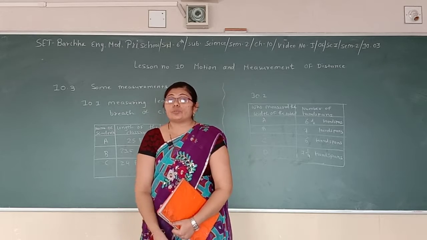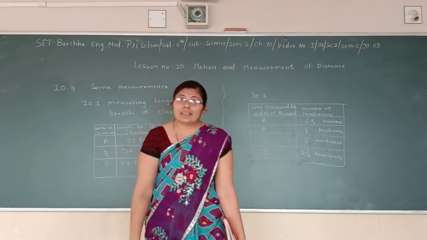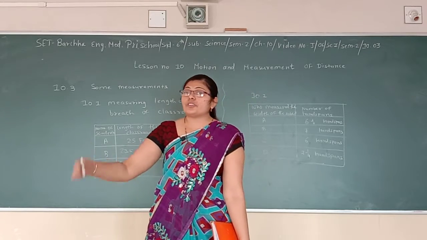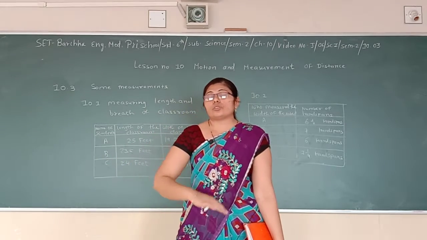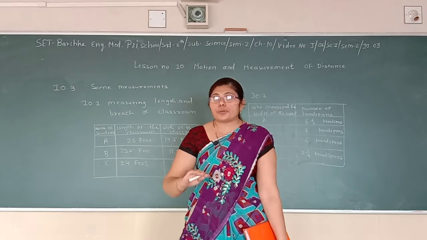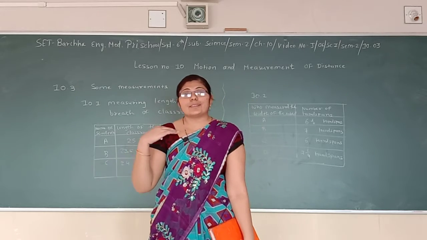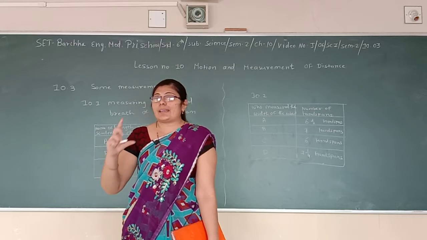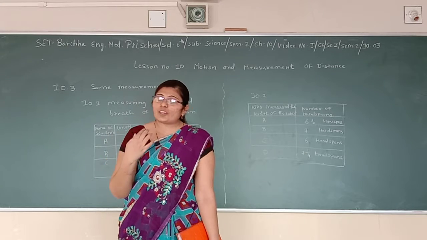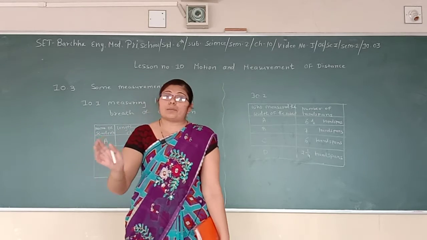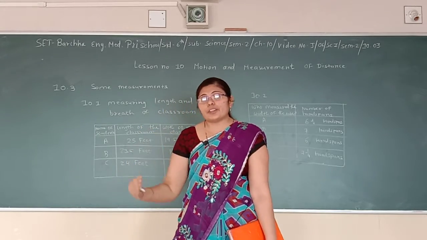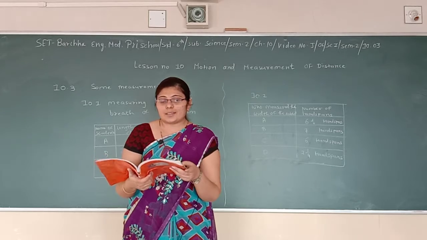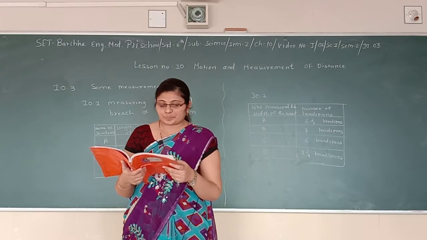So what do you conclude from this? What do we understand from this? From this we can conclude that the measurement can differ from person to person. Why? Because no two persons' foot length is the same. It rarely happens that two students' feet are of the same length. Therefore the measurement taken by the foot of different students is also different. Let us perform another activity and understand this concept better.